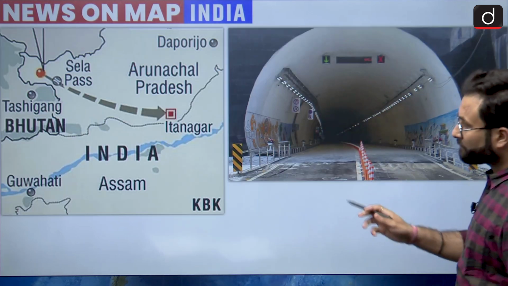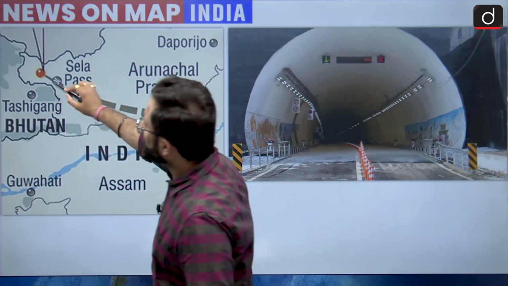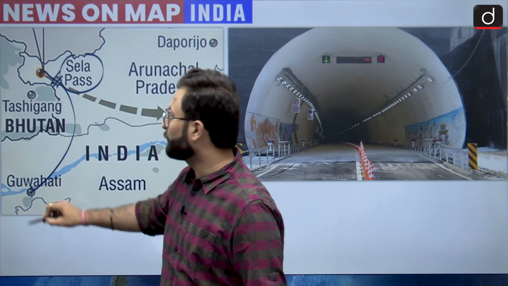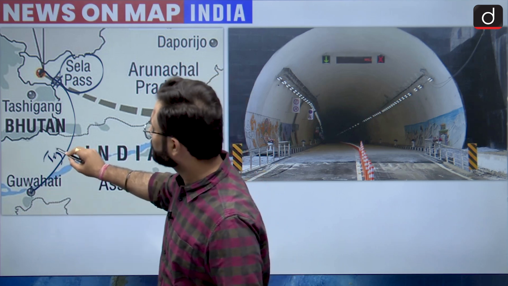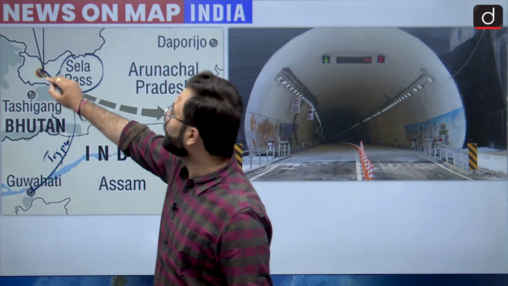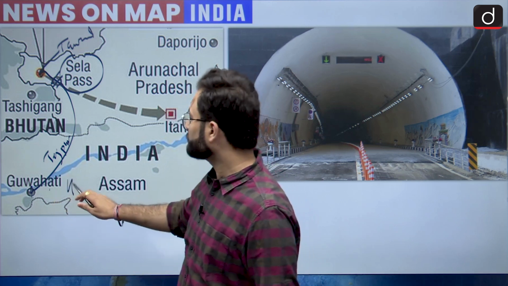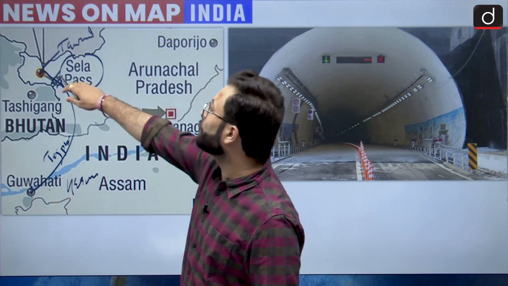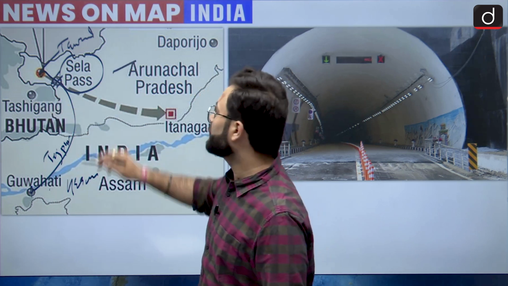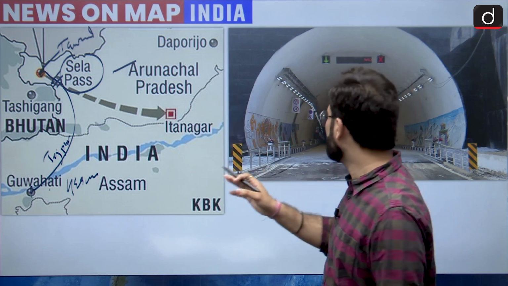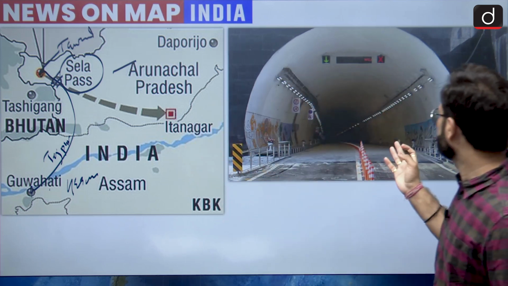So let's see here. Here you can see we have this Sela pass which is in Arunachal Pradesh, but this Sela tunnel is basically connecting you from Guwahati to Tezpur, and Tezpur to Sela, and Sela will again go to Tawang. So Guwahati is in Assam, and from Assam we are going to Sela or Tawang, which is in Arunachal Pradesh. So you can say this is basically connecting Assam to Arunachal Pradesh, okay. This is the picture of the tunnel here.